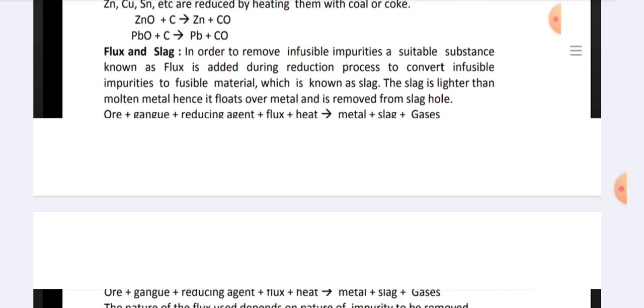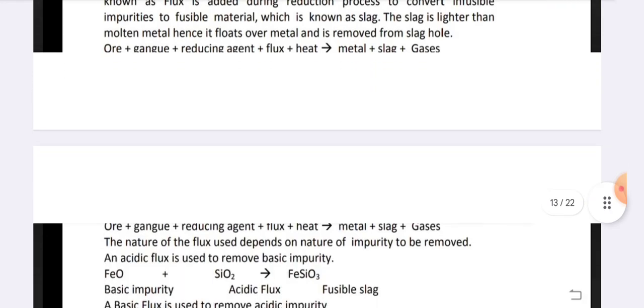Flux and slag. In order to remove infusible impurities, a suitable substance known as flux is added during the reaction process to convert infusible impurities to a fusible material, which is known as slag. The slag is lighter than molten metal, hence it floats over the metal and is removed from the slag hole.